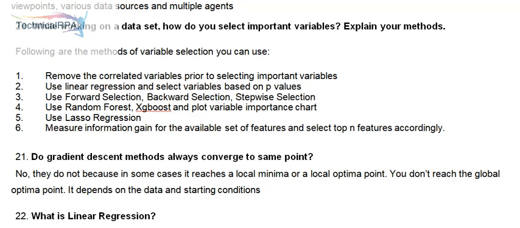Use forward selection, backward selection, stepwise selection. 4. Use random forest, boosting and plot variable importance chart. 5. Use lasso regression. 6. Measure information gain for the available set of features and select top features accordingly.